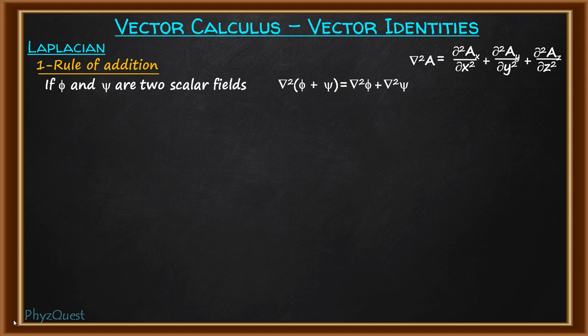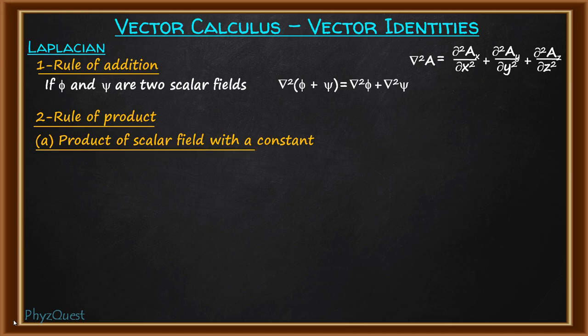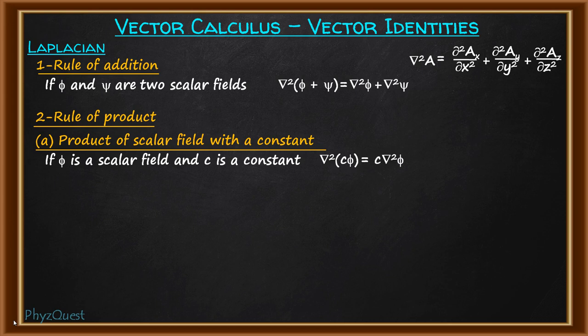So similar to the other operators. Second is the rule of product. In the product rule, first is the product of a scalar field with a constant. So here if phi is a scalar field and c is a constant, then the Laplacian of the product, that is del square c phi, is equal to c into del square phi.